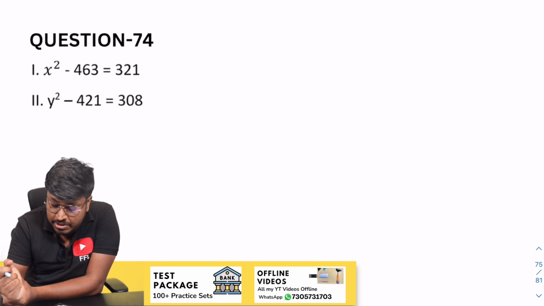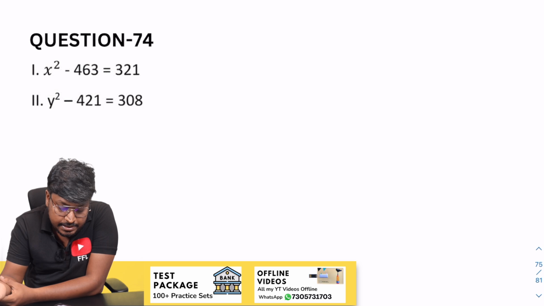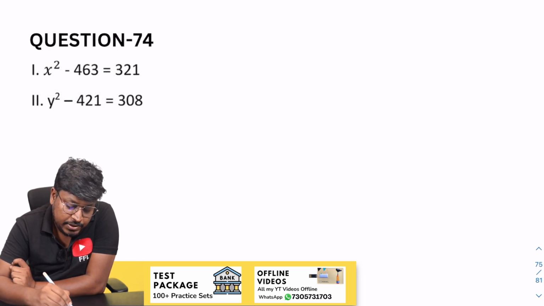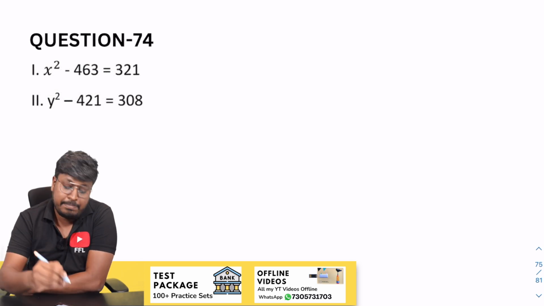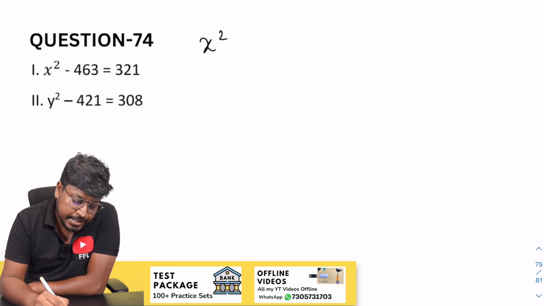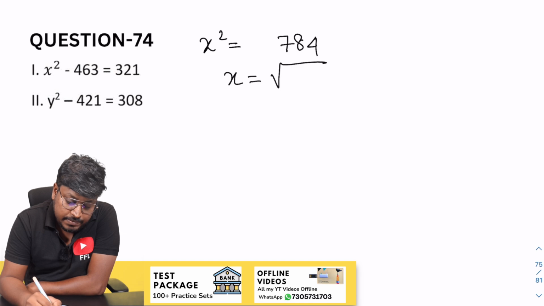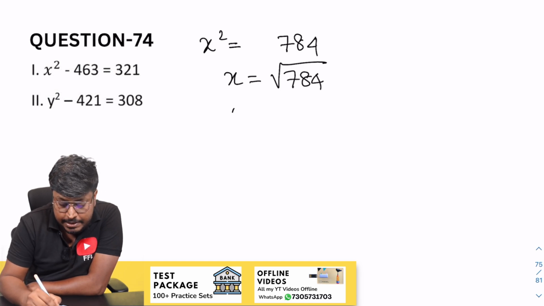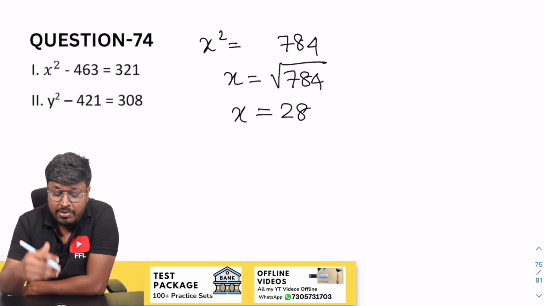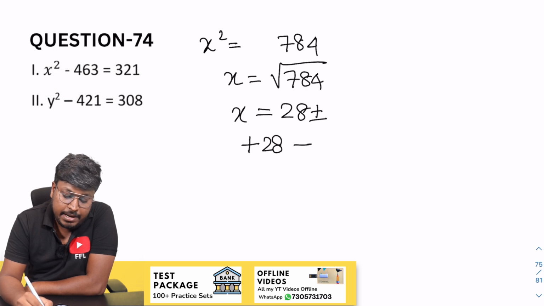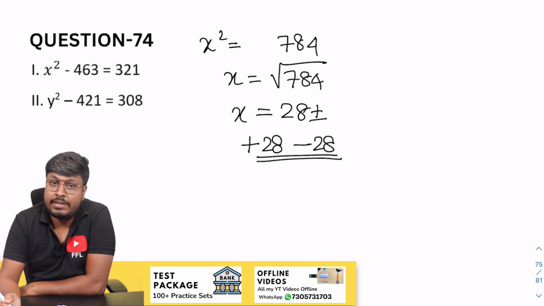So the 74th question. So x square minus 463, when you bring it to the right hand side it will be plus 463, so x square is equal to 784, so x is equal to square root of 784, x is equal to 28. But remember one thing, we have put the square root for the number, so plus or minus 28, so the factors will be plus 28 and minus 28 for x.